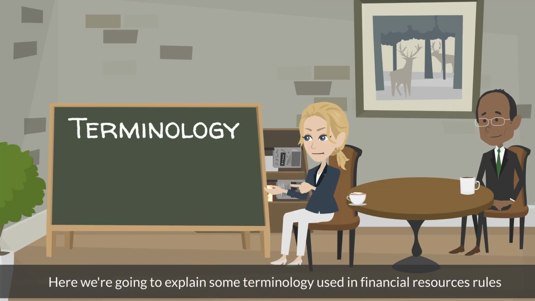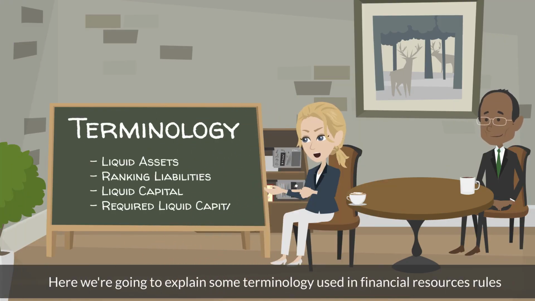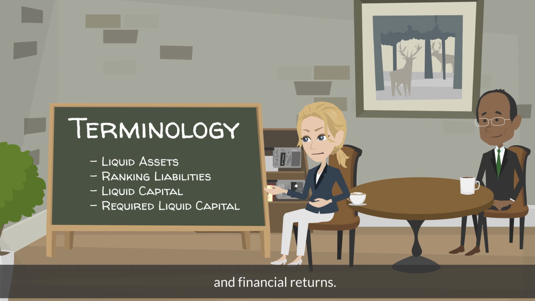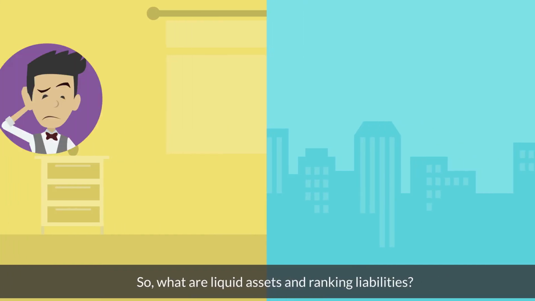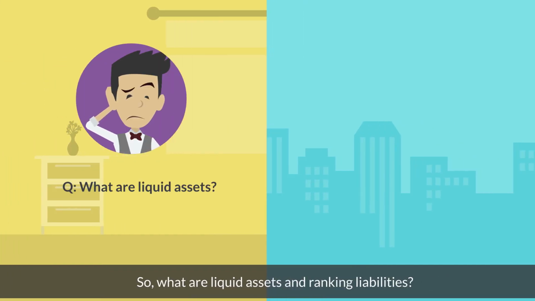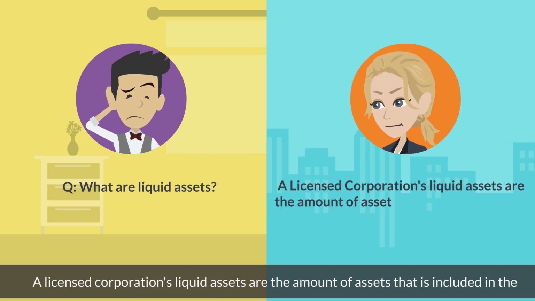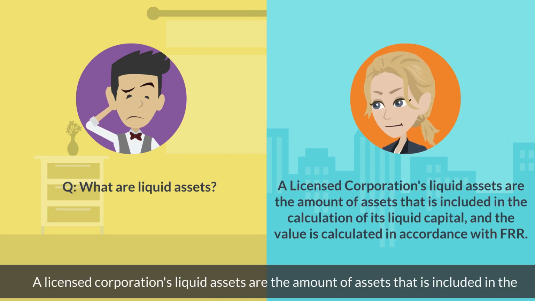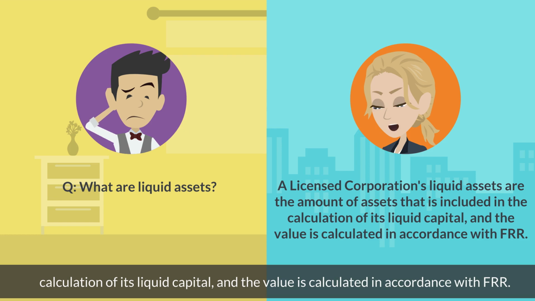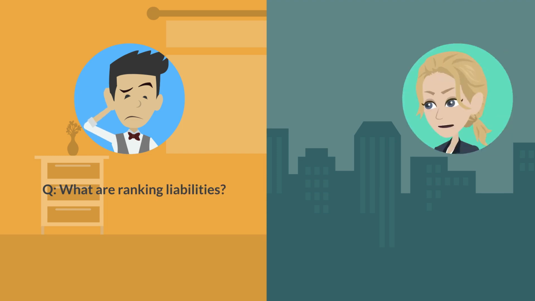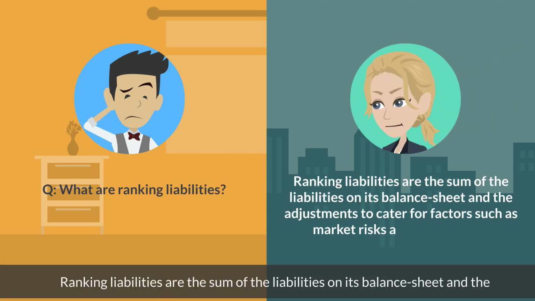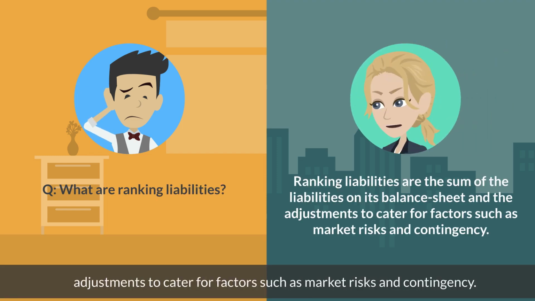Here, we're going to explain some terminology used in financial resources rules and financial returns. So what are liquid assets and ranking liabilities? A licensed corporation's liquid assets are the amount of assets that is included in the calculation of its liquid capital, and the value is calculated in accordance with FRR. Ranking liabilities are the sum of the liabilities on its balance sheet and the adjustments to cater for factors such as market risks and contingency.